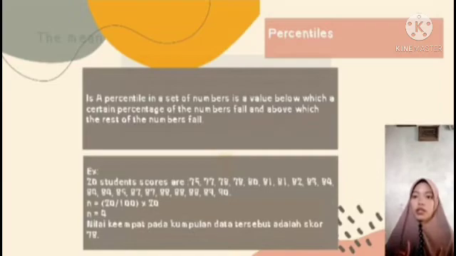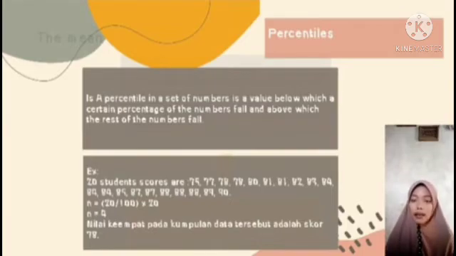There are 20 students with scores 75, 77, 78, 78, 80, 81, 81, 82, 83, 84, 84, 84, 85, 87, 87, 88, 88, 88, 89, and 90.